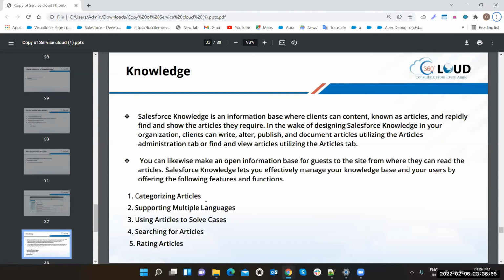Gaurav, one more thing. You spoke about KPIs. So will you be covering that also in this? KPI means, sorry, what? Key performance indicator in this Service Cloud you're talking about. In the first slide when you're showing API integrations, you are saying. No, not KPI integrations. You just said that it is useful in KPIs. So I was just thinking. I think I misunderstood. It was there in some of the first few slides. Well, let's complete, then we will see about what you are talking. Okay. Sure. So that's knowledge.